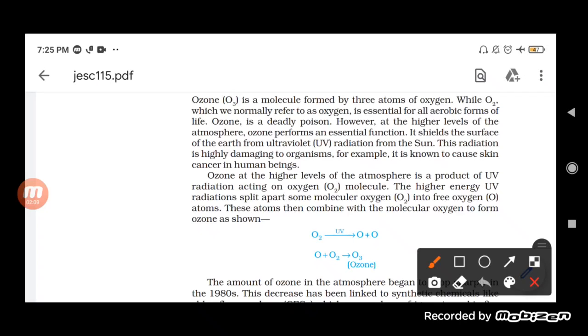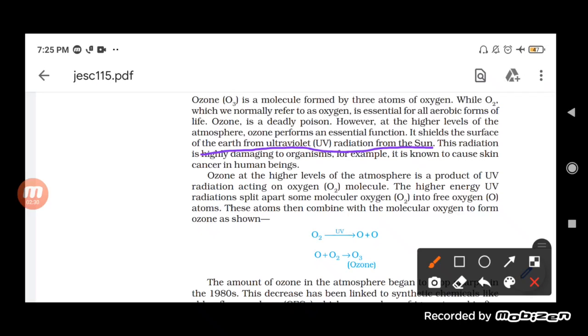Why is it essential? In what way can we say that ozone is a good one? Basically it acts as a shield. It shields the surface of the earth from the ultraviolet radiation from the sun. What is ultraviolet radiation?